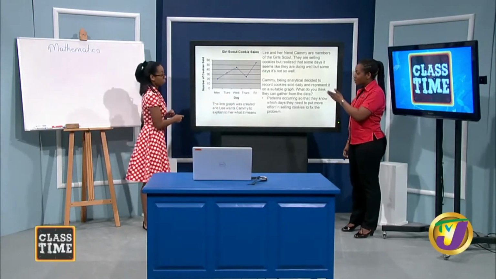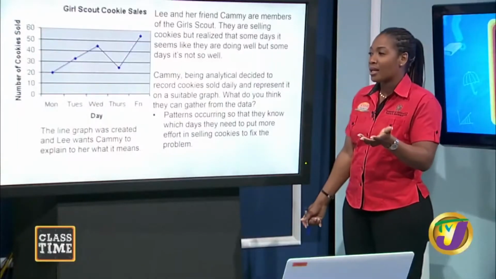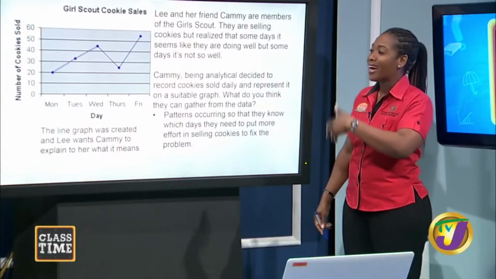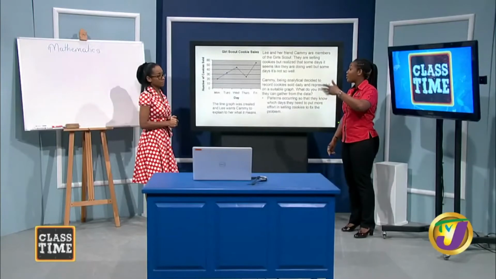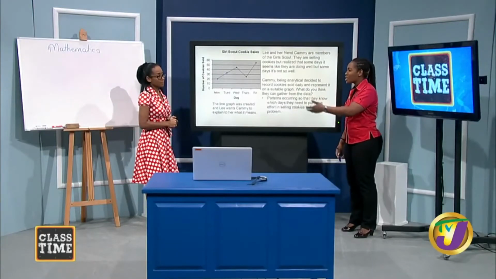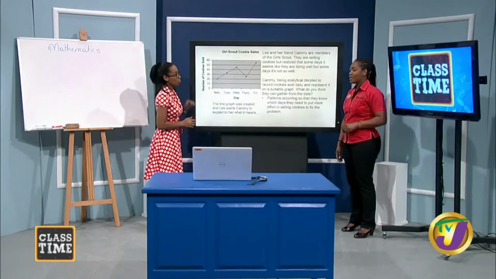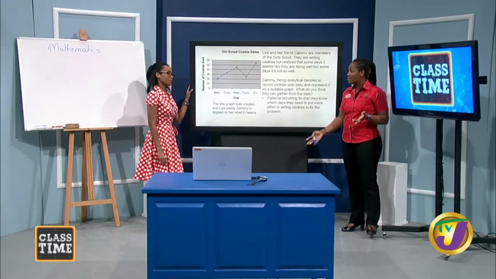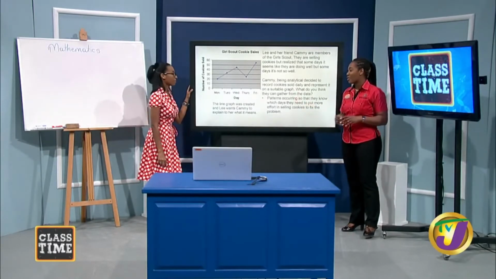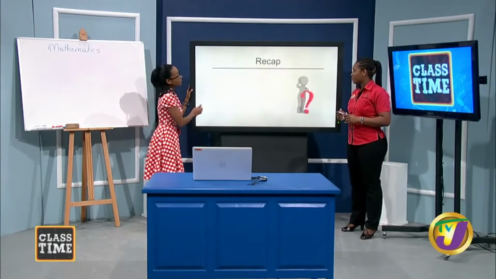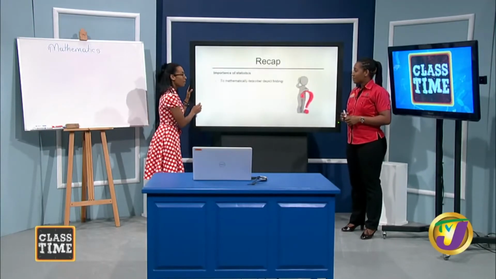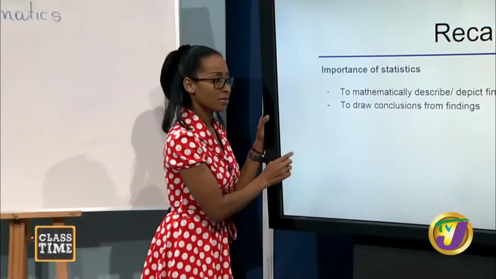So we can pretty much say that when we use a line graph, it helps us to identify patterns easily. We also are able to see trends much easier than if we were looking at a pie chart, right? So yes, for some data sets, a line graph is perfect. Line graphs, all right.